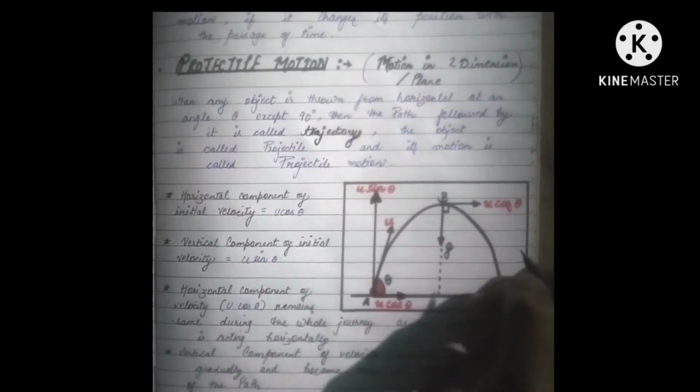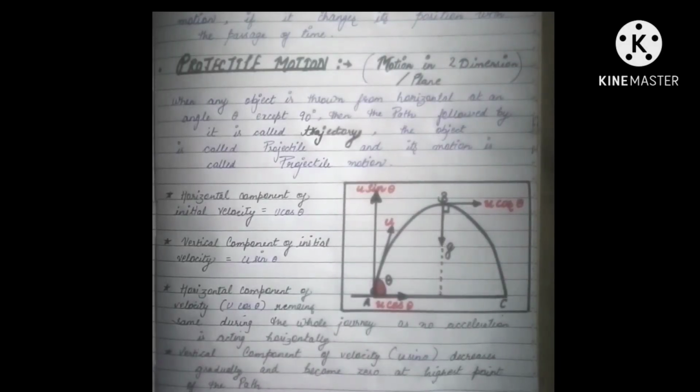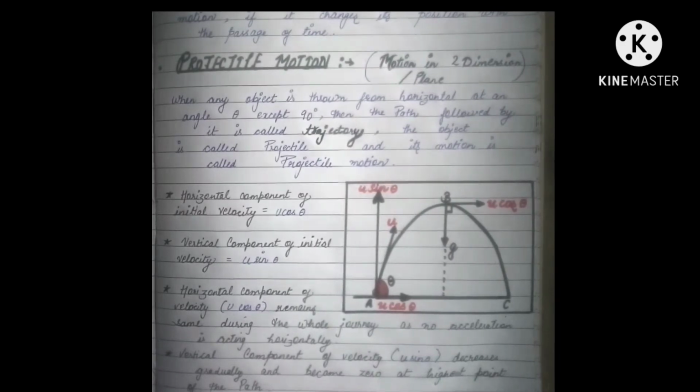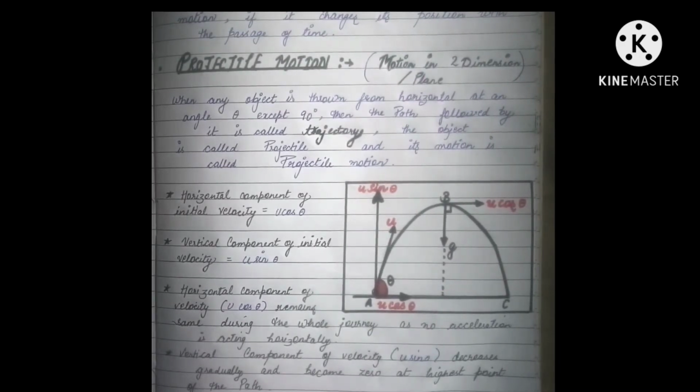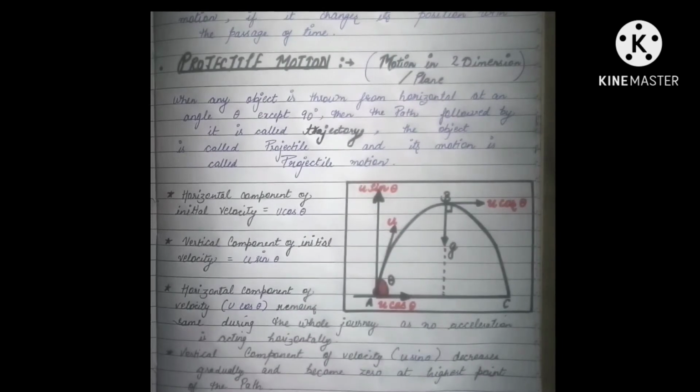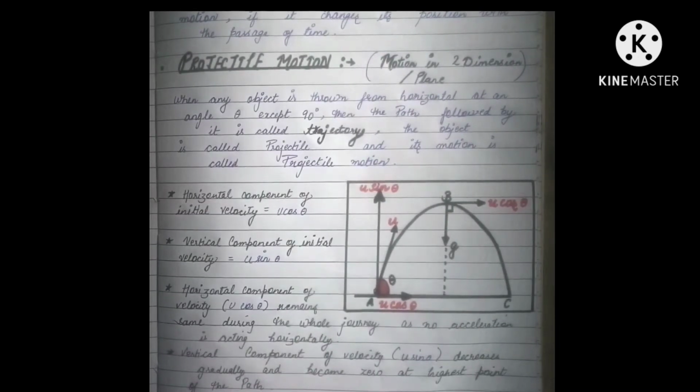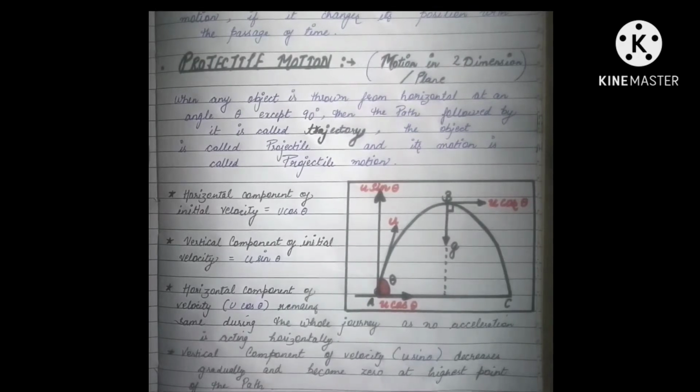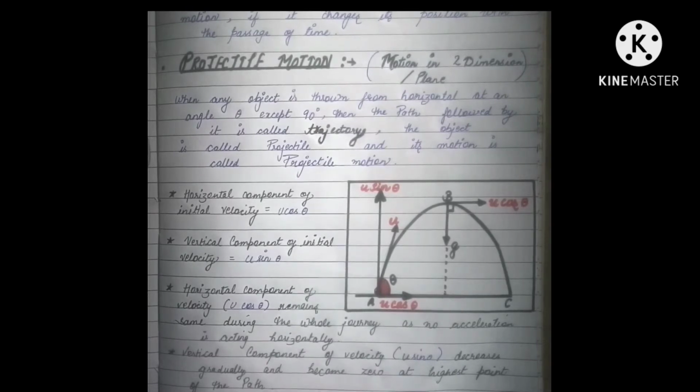Next is projectile motion. Projectile motion is one of the most common types of motion in 2 dimensions, that is, motion in a plane. When we throw any object at some angle theta with the initial velocity u, the path followed by it is called the trajectory, the object in flight is called the projectile, and the motion is called projectile motion. When we throw a ball and another person catches it, the game of catch-catch is an example of projectile motion.